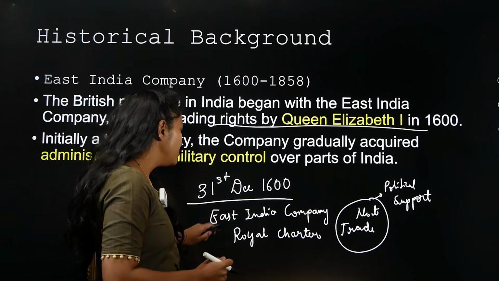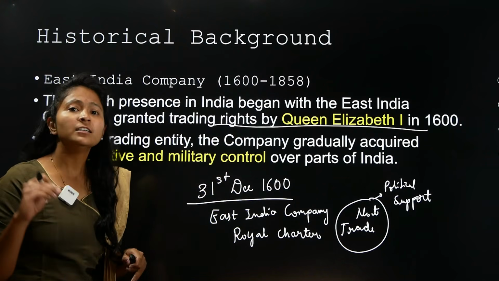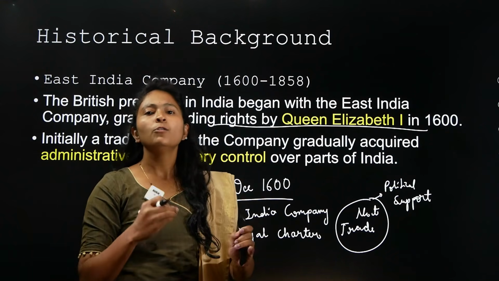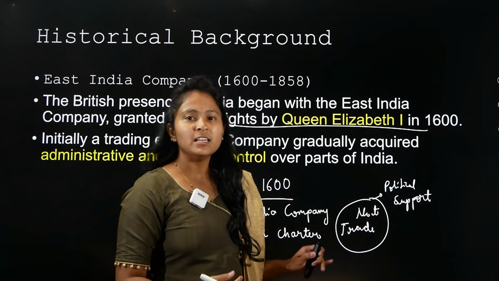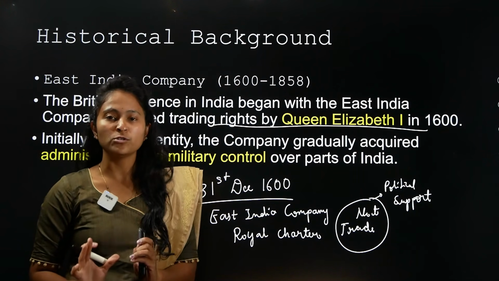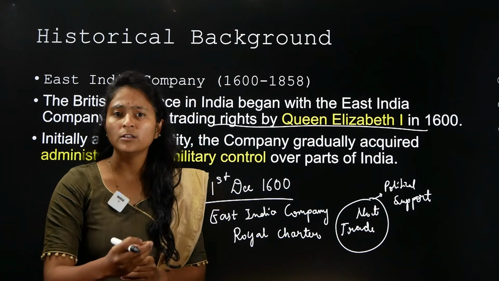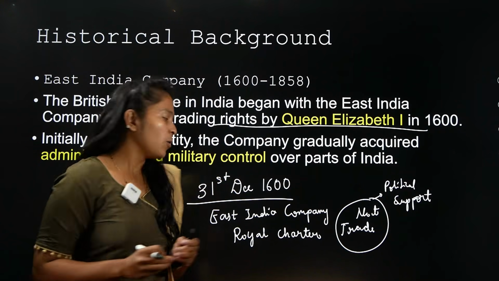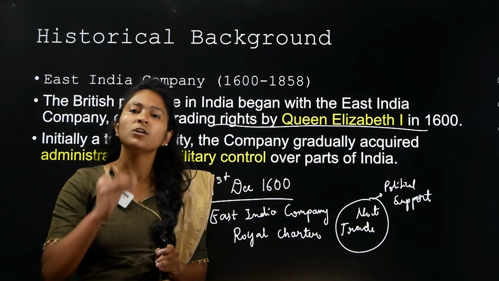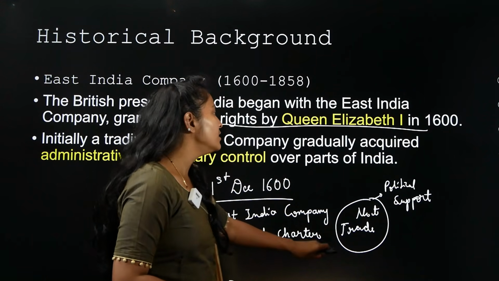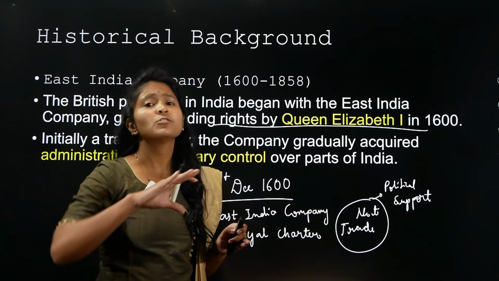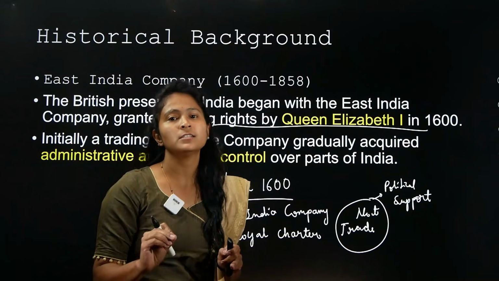Let us understand that when the British East India Company came into India, they just did not do trade. If they had to do trade also, they had to do some kind of war with other countries. You have seen that the Portuguese are there. Now they have to deal with a lot of issues with the Portuguese, or get involved in the war. And they can get involved in the war only when they got some kind of political support. So the British East India Company was able to get political support along with the trade license in this particular Royal Charter. This is something which is not mentioned in books. This is something that you need to understand from here.